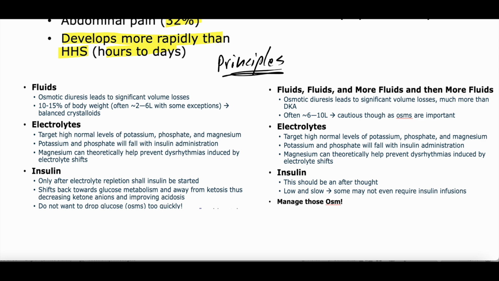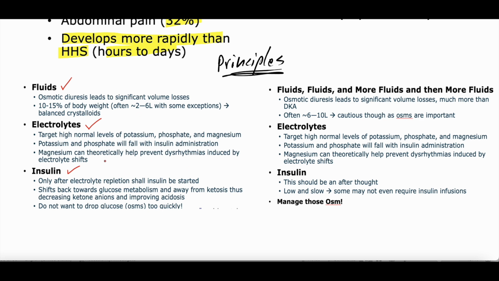So in DKA, principles over here. How do you manage DKA? Well, the management is related, again, to the pathophysiology. Right, you get that osmotic diuresis, you're peeing out all that glucose and water, so you have to replenish fluids. You get electrolyte derangements because of the osmotic diuresis and the lack of insulin, so you have to replenish certain electrolytes. And then your body doesn't have insulin, which is why it is going into panic mode, increasing the circulating glucose, going into ketone production to try to produce energy. So what do you have to do? You have to give back insulin.